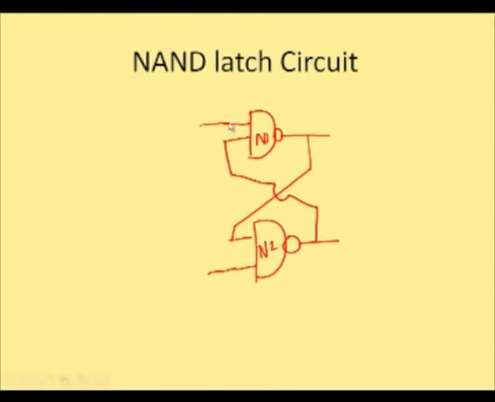Now, I'm going to call this as S bar and R bar. We'll see the reason later. Let's just wait. You will be able to detect the reason. Yes, S bar and R bar. So, let me call this as Q. Fine. Let's see how it operates.